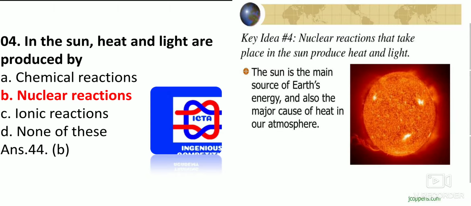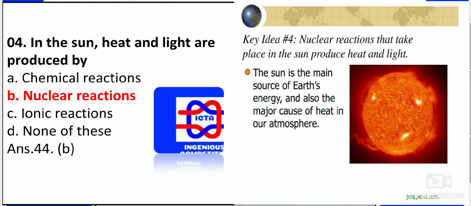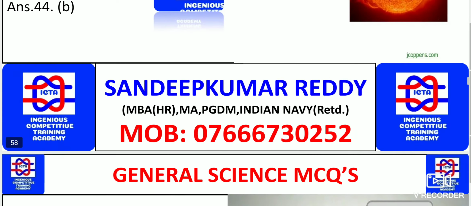We knew that in the case of the hydrogen bomb, along with the sun also, nuclear fusion takes place. In the case of the atomic bomb, nuclear fission takes place. So please remember, these are already discussed in various parts.